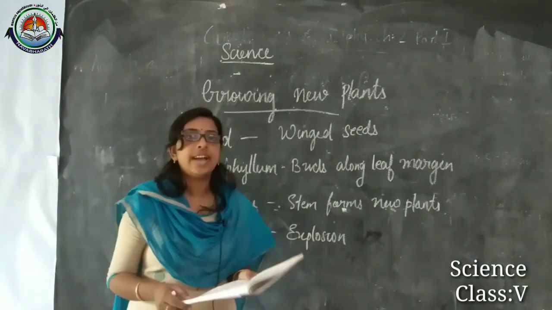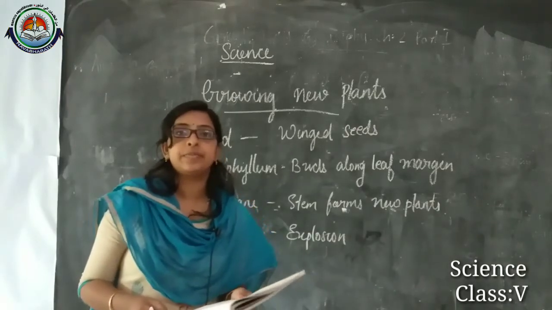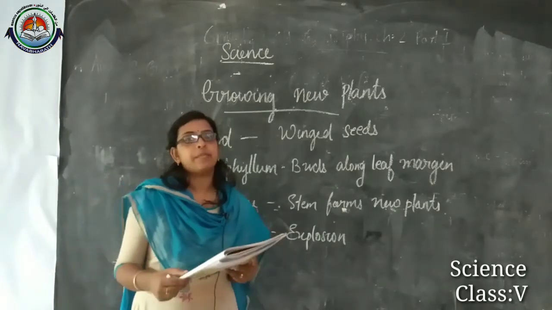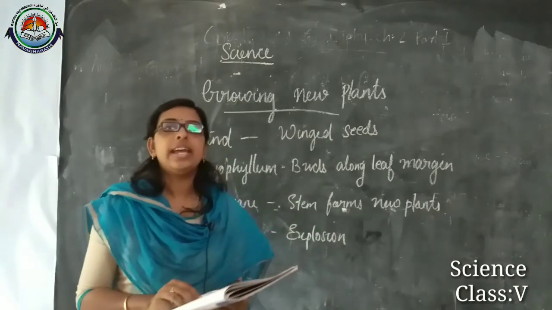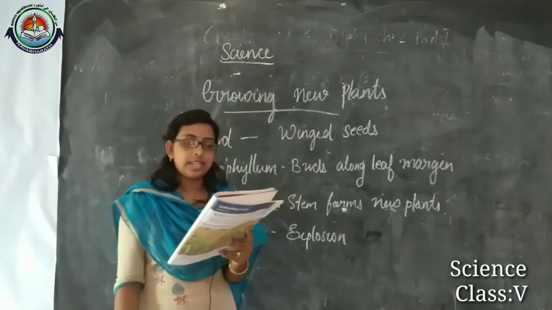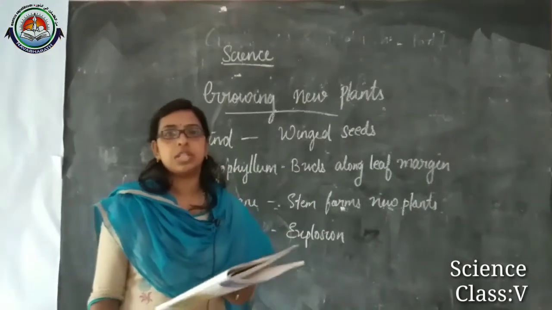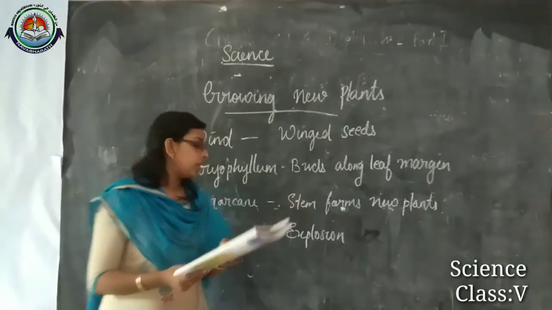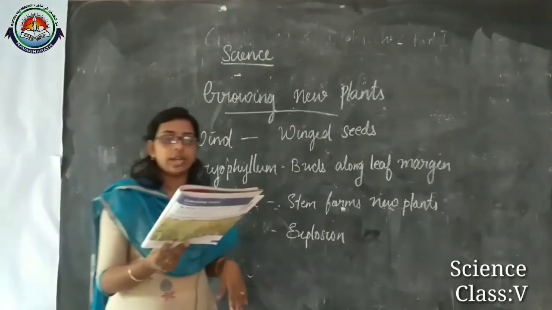Then B, seed that has hooks. Say the answer. Yes, xanthium. Its answer is xanthium. Then C, seed that is found in pods. Its answer is pea or bean. Anyone, you can write. Okay.